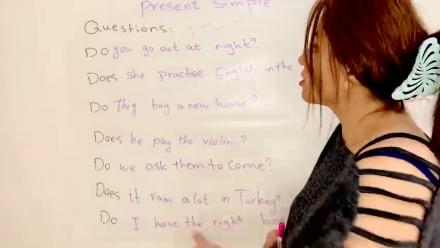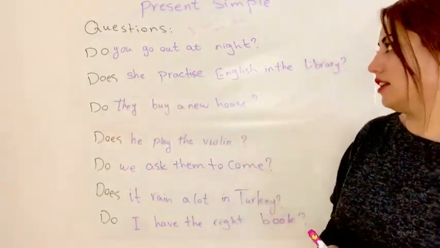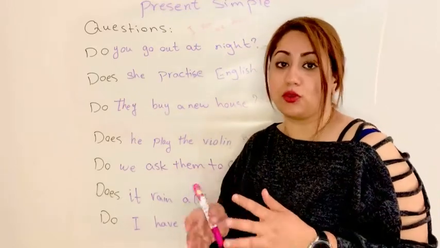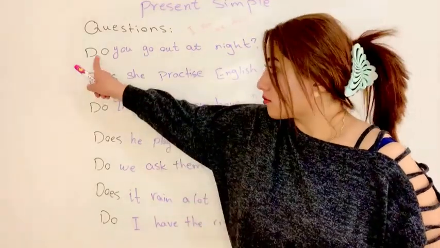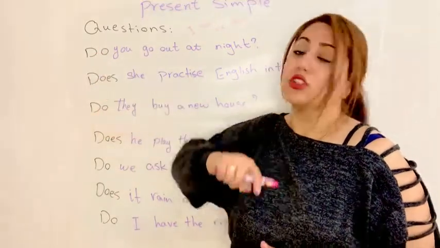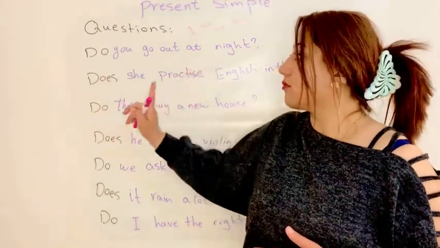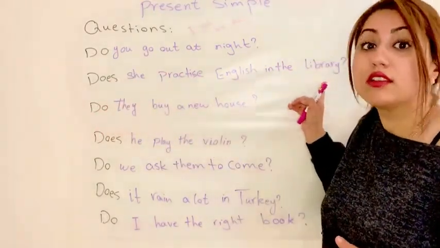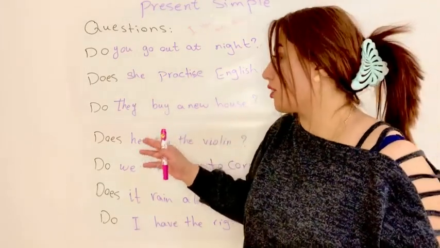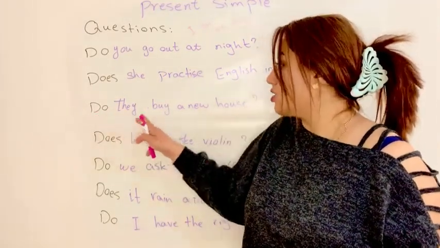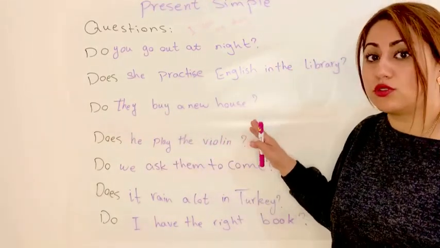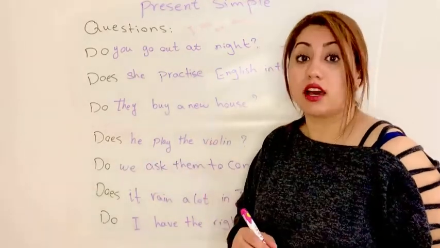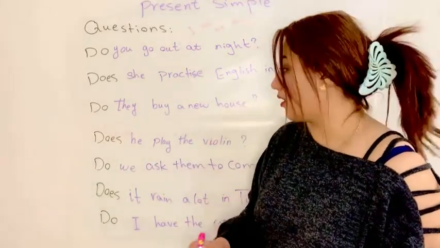Let's read the question forms. Do you go out at night? We use the question word, and after that we use the subject, like you, he, she, depending on the word that we use. Do you go out at night? Does she practice English in the library? Do they buy a new house? Does he play the violin?